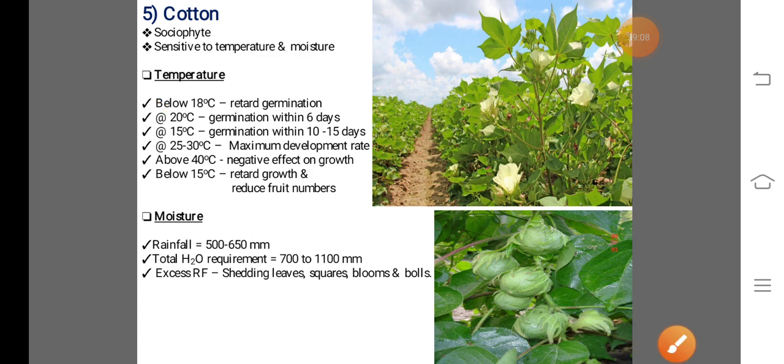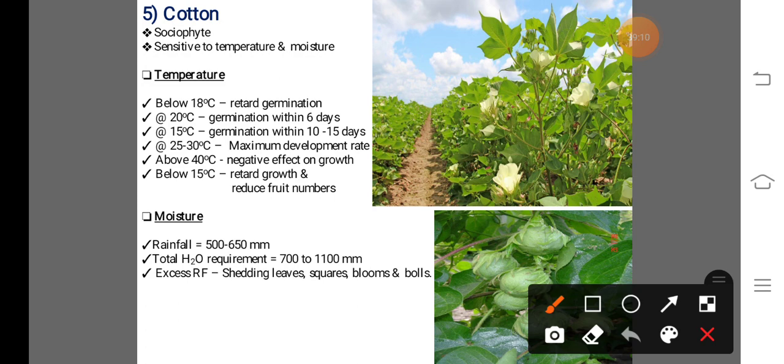Next one, moisture requirement. In case of moisture requirement, 500 to 650 mm rainfall is required. Next one, the total water requirement of the cotton crop is 700 to 1100 mm. Next one, if excess rainfall occurs, shedding of leaves, that means dropping of leaves, squares, blooms and balls.